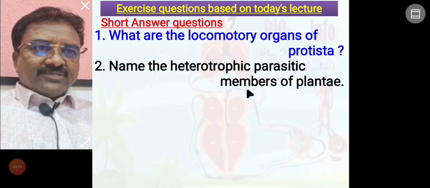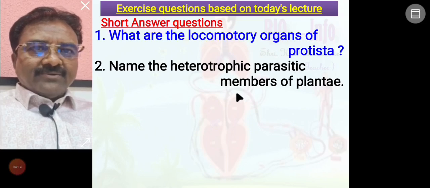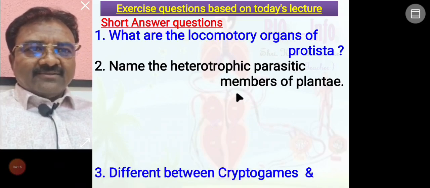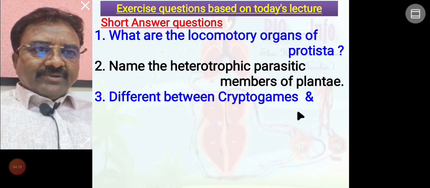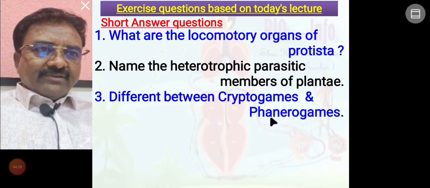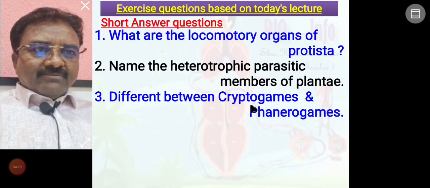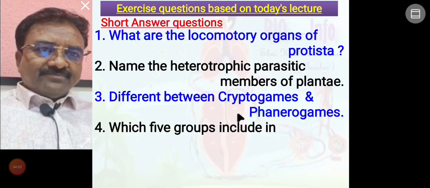The heterotrophic parasitic organism member present in Plantae is known as Cuscuta. Difference between cryptogams and phanerogams: cryptogams are a non-flowering, non-seeded plant group, and phanerogams are a flowering and seeded plant group.